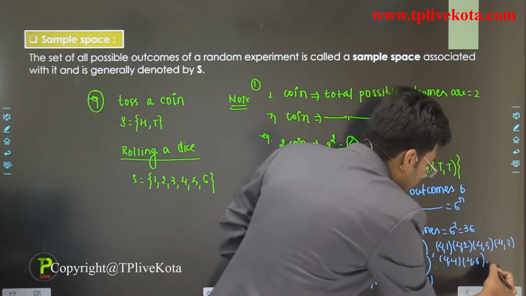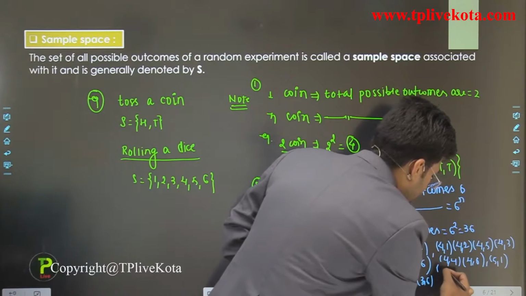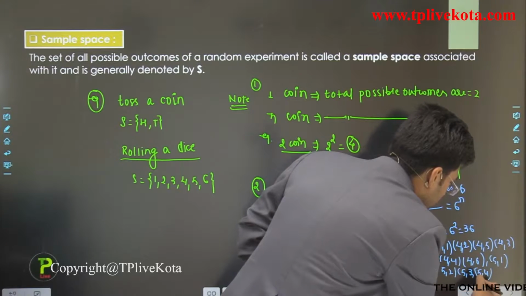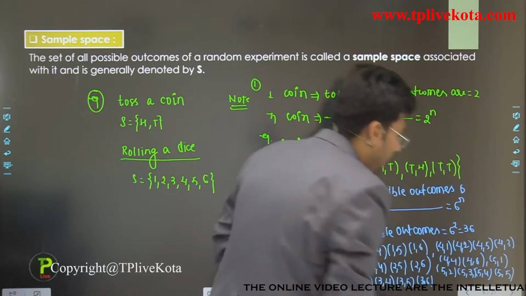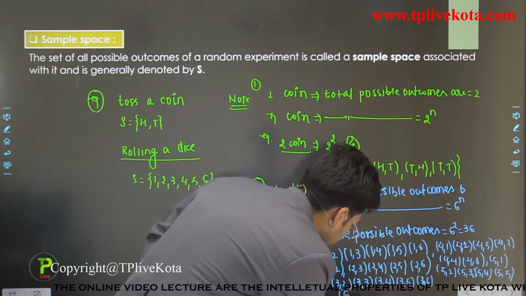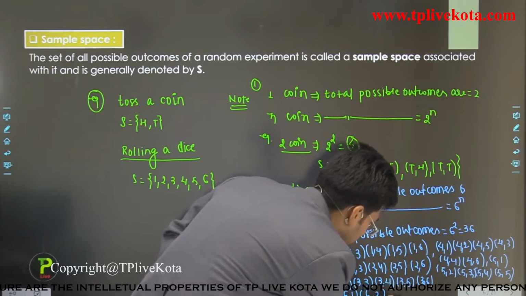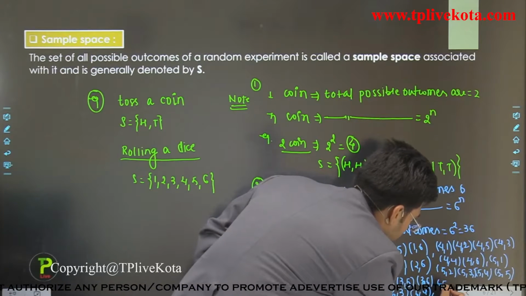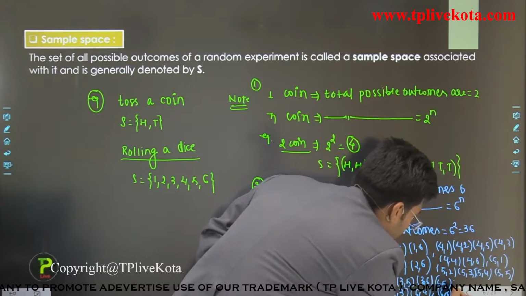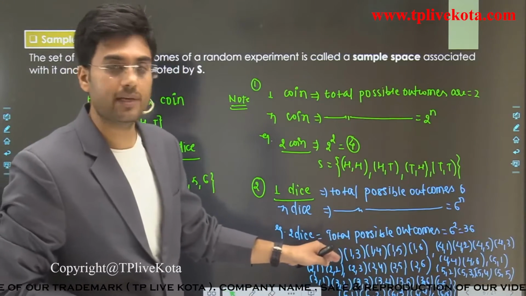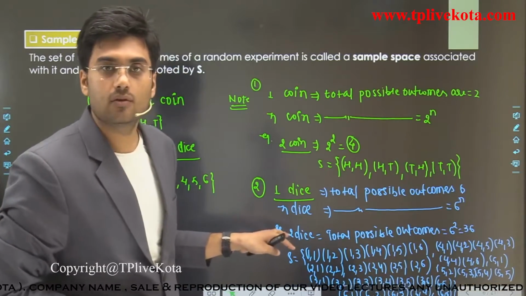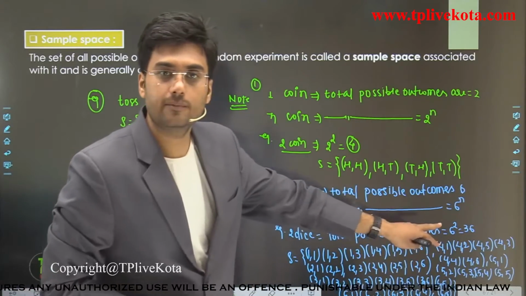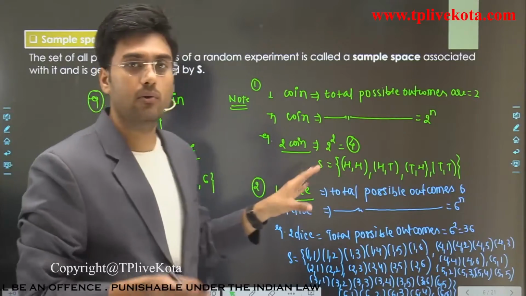Similarly, 5 1, 5 2, 5 3, 5 4, 5 5, 5 6, and 6 1, 6 2, 6 3, 6 4, 6 5 and 6 6. So students, this is the complete sample space when we have two dice. And these total possible outcomes are 36. Clear? I hope you understand about the sample space.